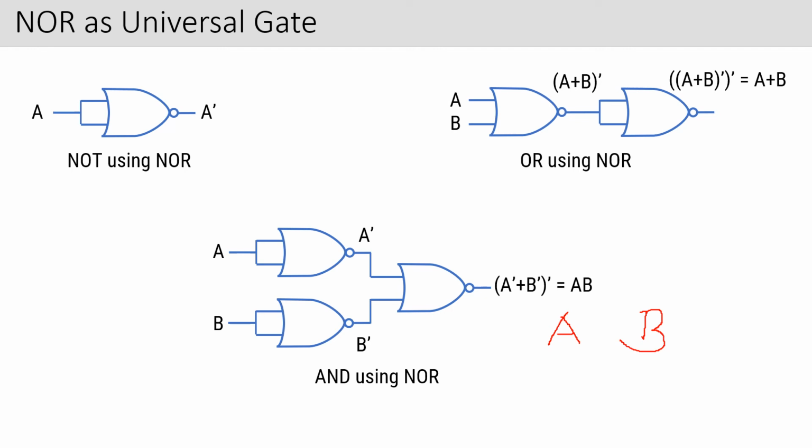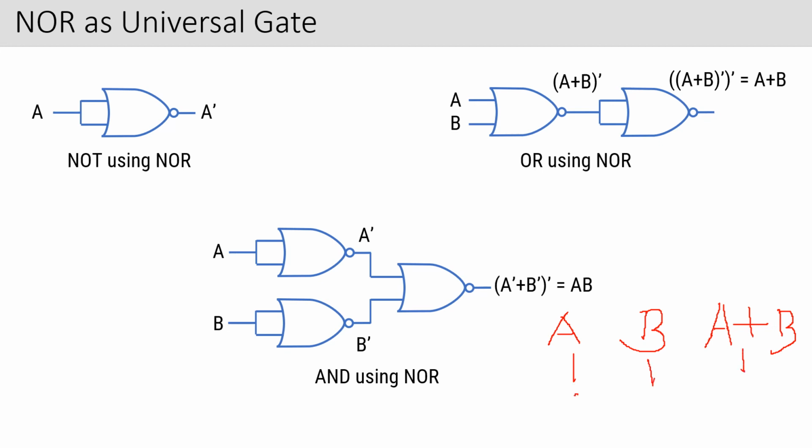Okay. Now what I'm talking about is A plus B. Say I'm considering the OR gate. So I'm considering A plus B. Now here you see, for an OR gate, when I give 1, 1, I get 1.